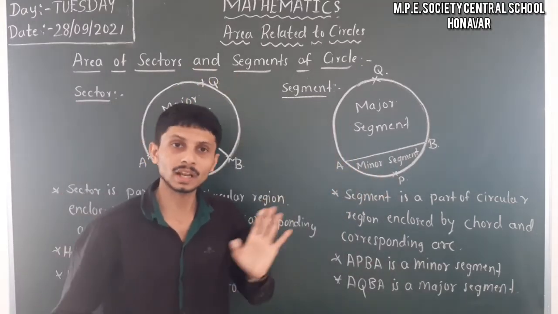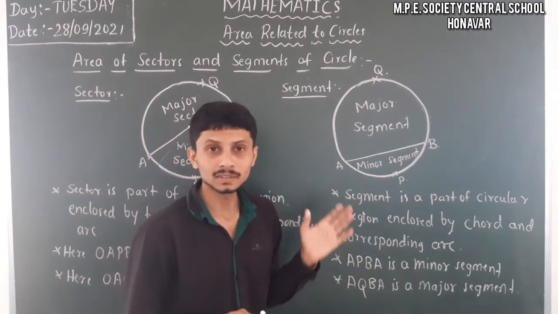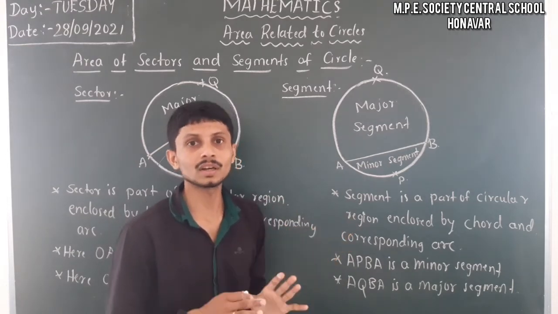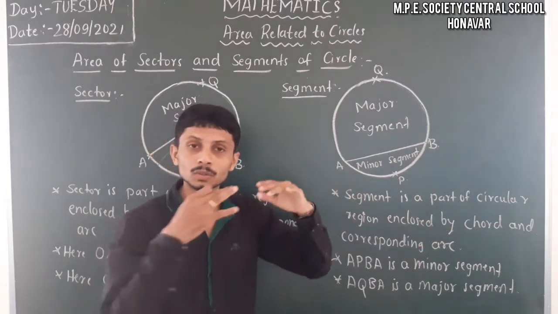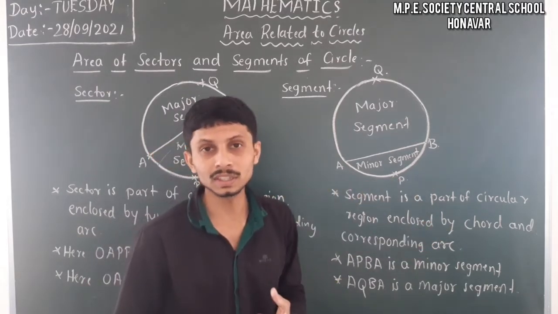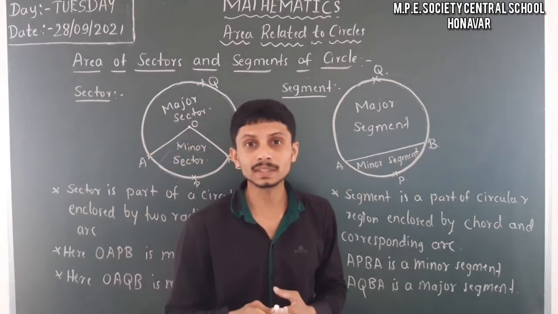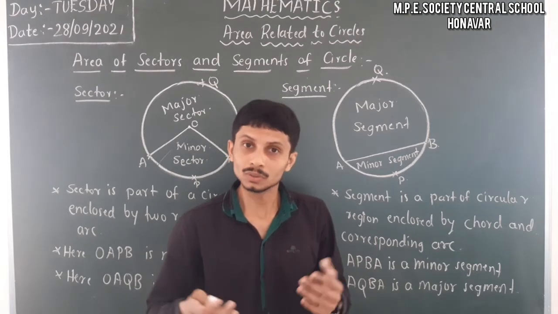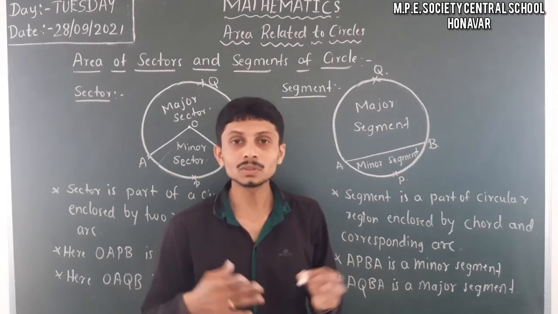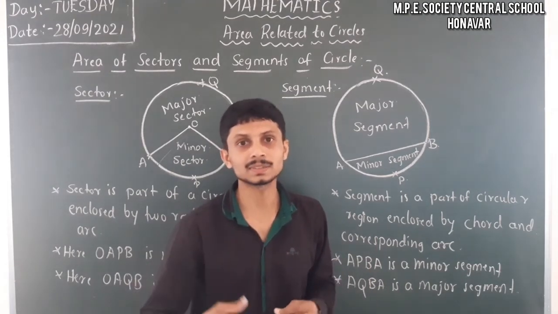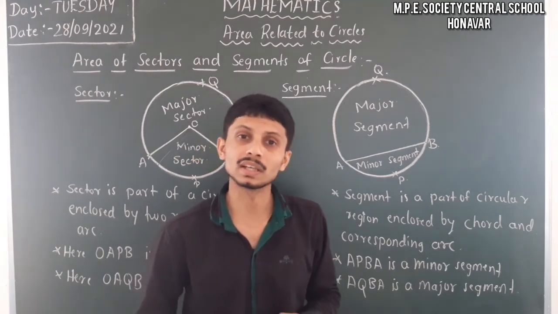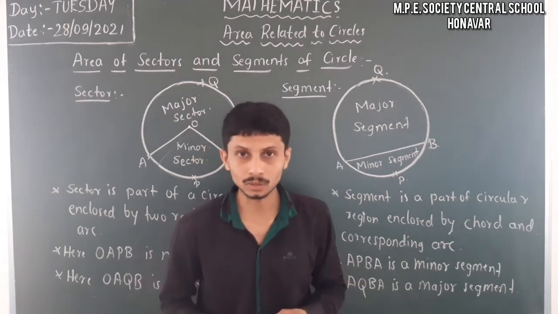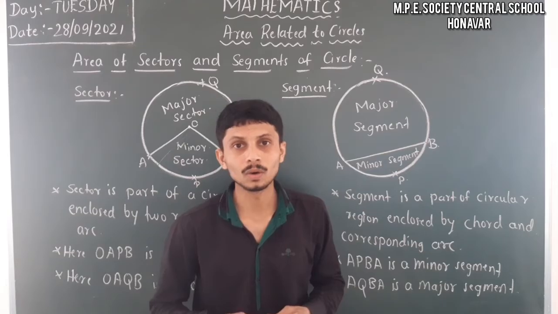This you already learned in the 9th standard. So here we only have to learn what is meant by sector and what is meant by segment. Using that, we have to find the area of the sector and the segment using some formulas. Firstly, let us find the area of the sector, then the area of the segment, and also the length of the arc. So let's take one by one.